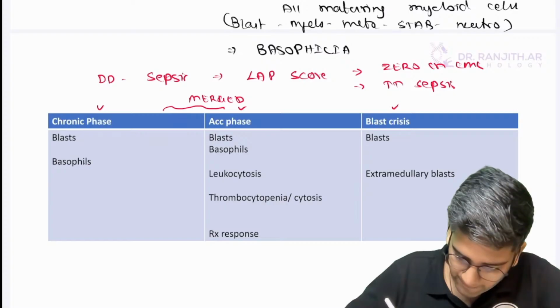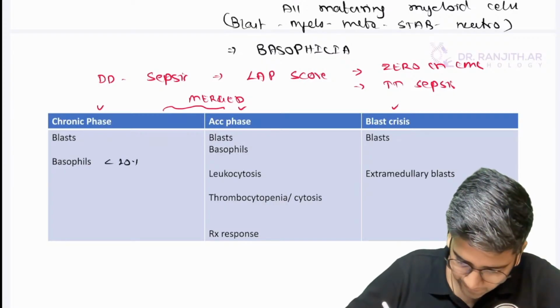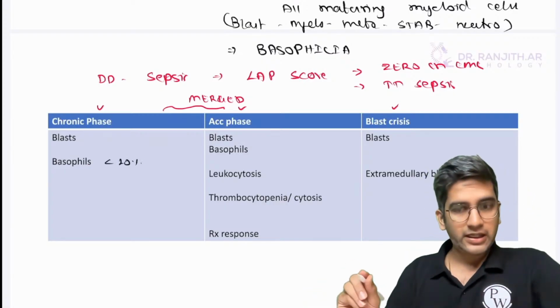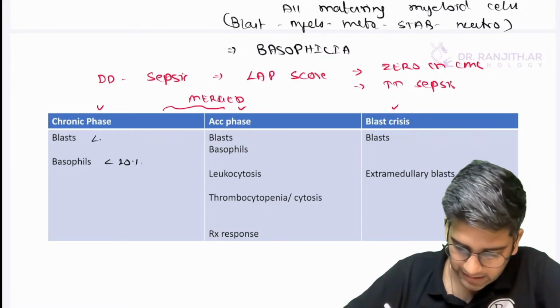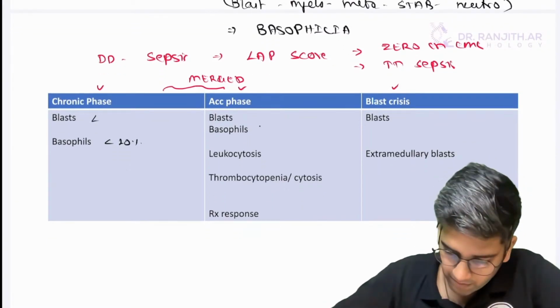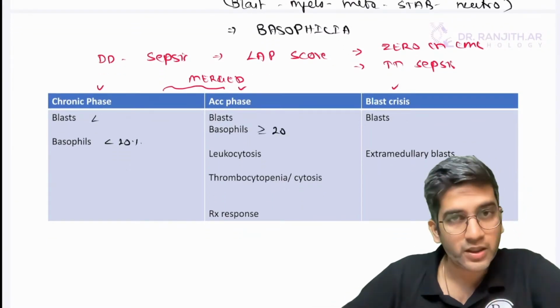Blast, basophils less than or equal to 20. So, okay, less than 20 should be there. And blast, what's the percentage? Should be less than, you guys tell me. Basophils more than or equal to 20 here.